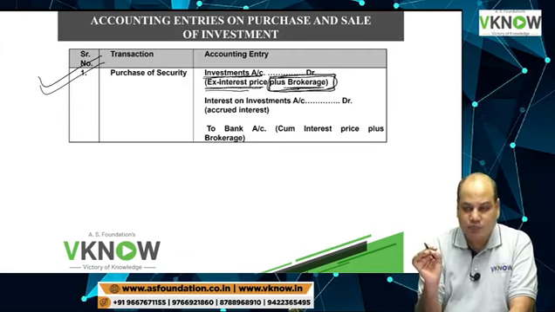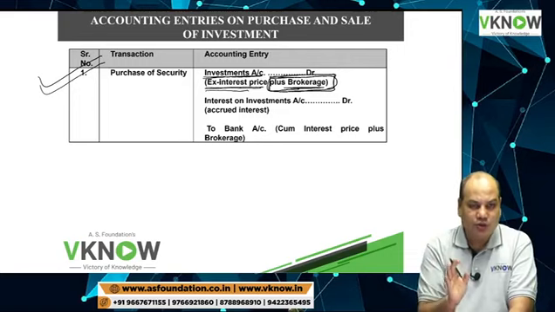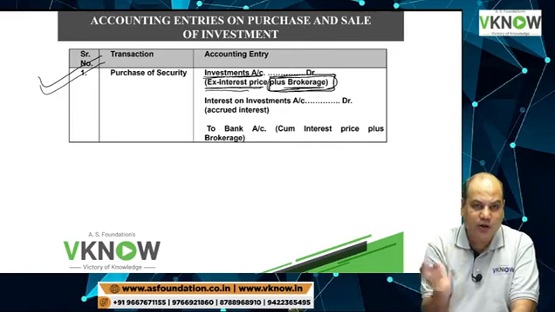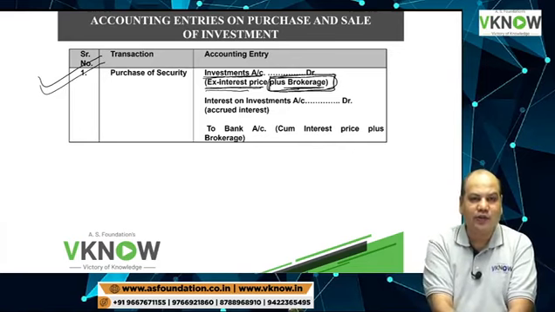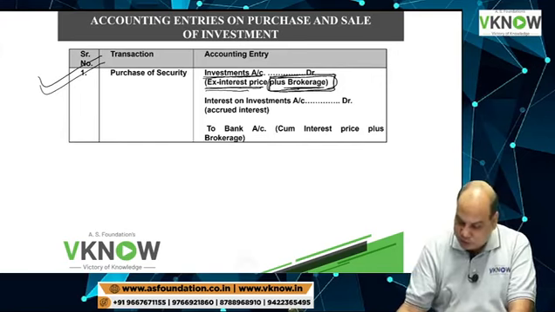In the first part of this chapter we have seen the cost of investment will include brokerage, fees, commission, duty. So if any fees, commission, duty, brokerage is paid, that is also added to the ex-interest amount.